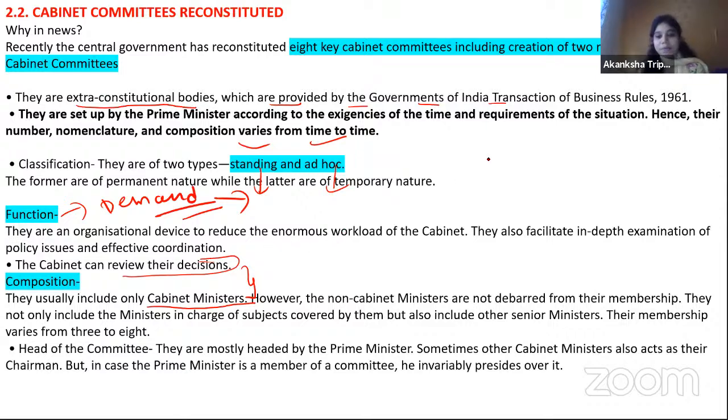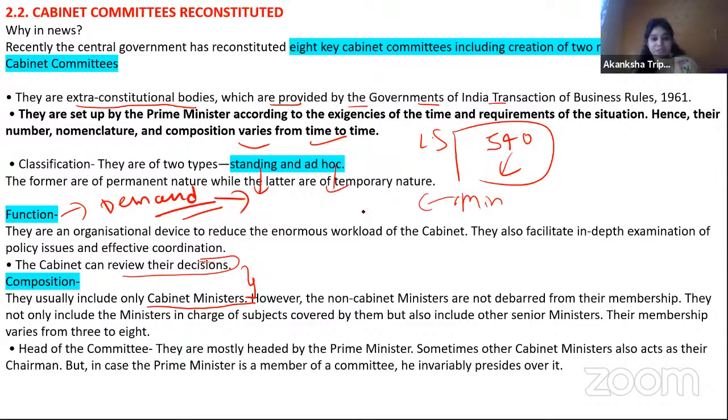अगर for example parliament में लोकसभा की strength for example 540 है, for example. Now not all the people will be having certain ministries, or not all the people can be a part of cabinet. So what about the other people? So those kind of people can come into these kind of committees. Okay, this is one thing.